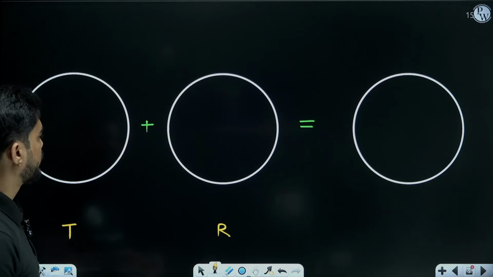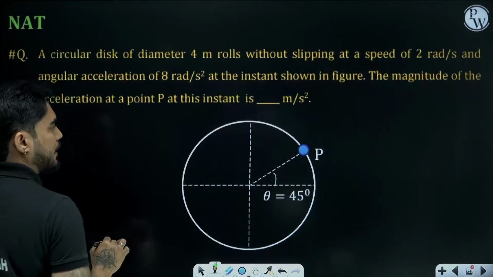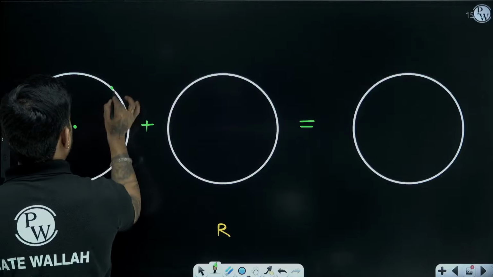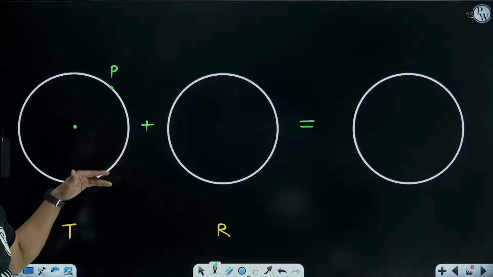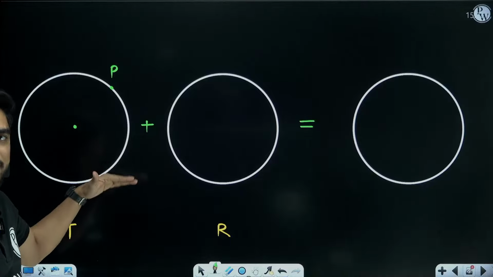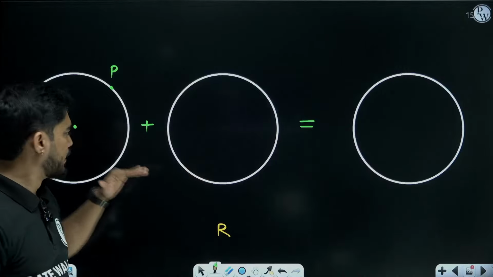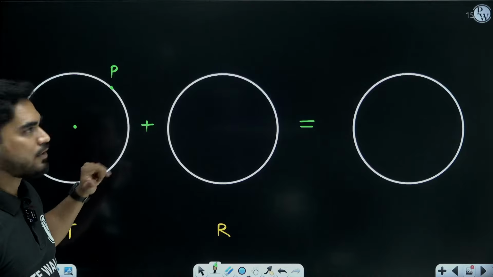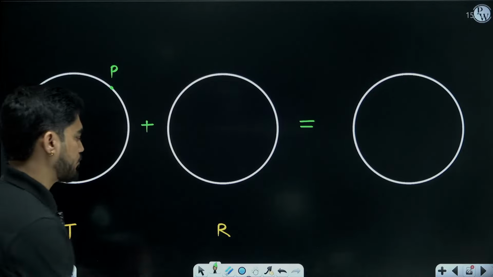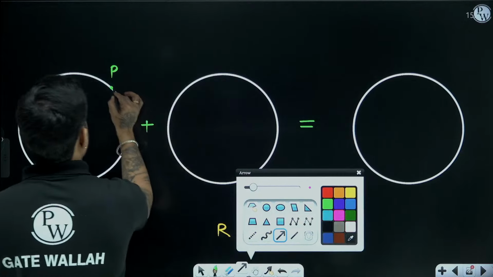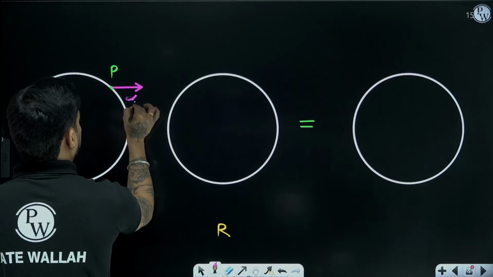In case of translation, every particle has same acceleration alpha into r. Center is under pure translation and the acceleration is alpha into r. So every particle will have same acceleration alpha into r.